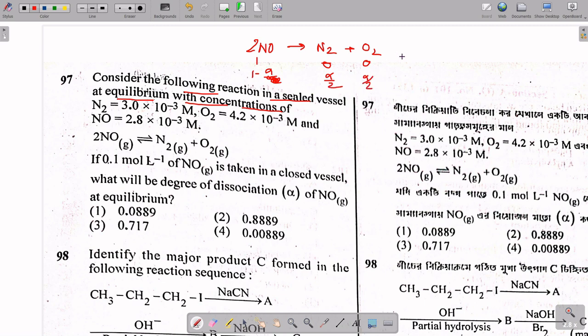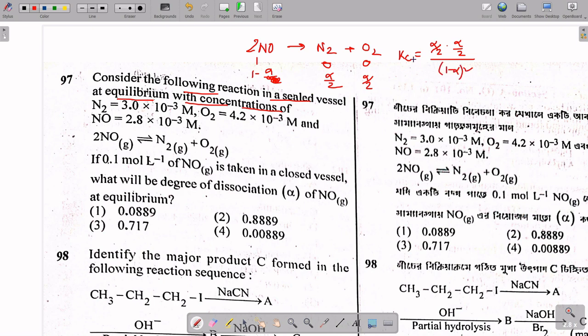Now the equilibrium constant is equal to concentration of N2 into O2 divided by NO square, so 1 minus alpha and whole square.